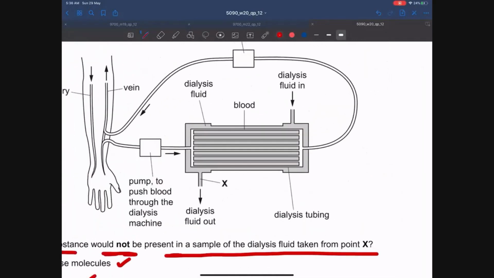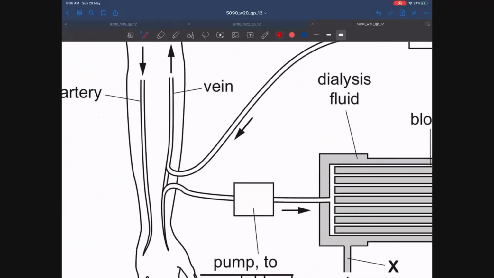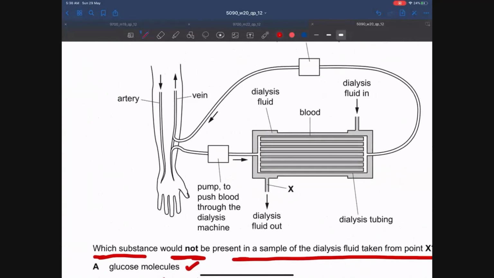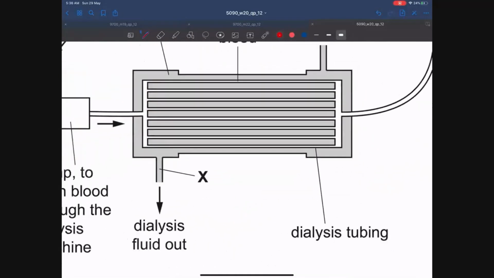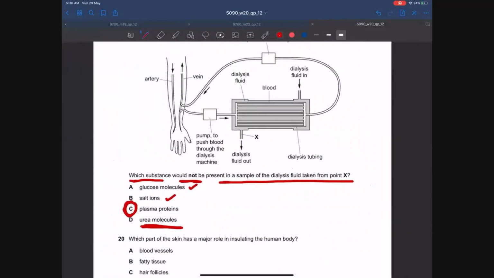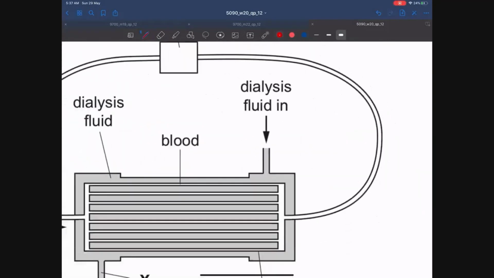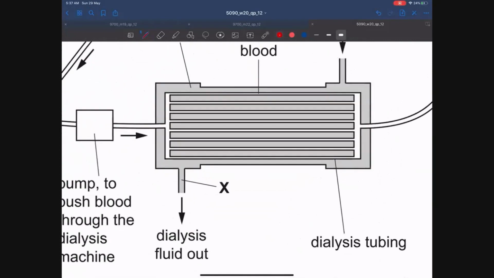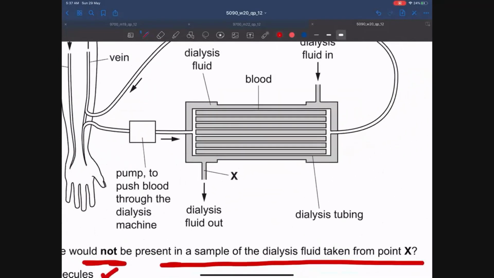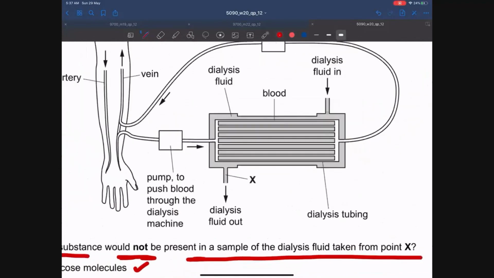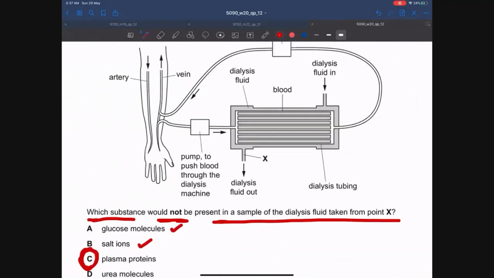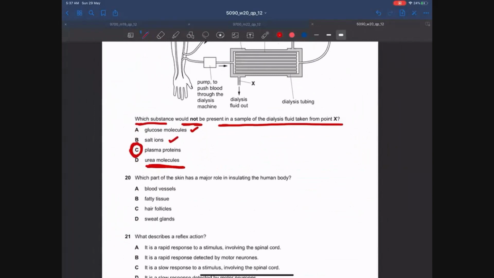If the mineral salts are the same in the blood and the dialysis fluid, then again there is no net movement. In case the person has low salt or excess salt, the salt will move into the dialysis fluid. However, the plasma proteins will never move from the blood to the dialysis fluid. So dialysis fluid will never contain plasma proteins. We don't add plasma proteins initially to the dialysis fluid, and after the dialysis fluid flows out of the dialysis machine, it still does not contain any plasma protein because plasma proteins do not diffuse out of the blood. So the answer is C.